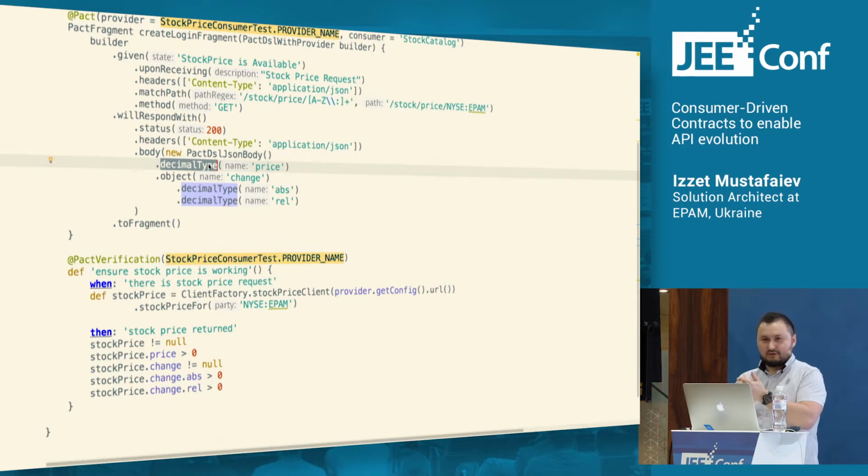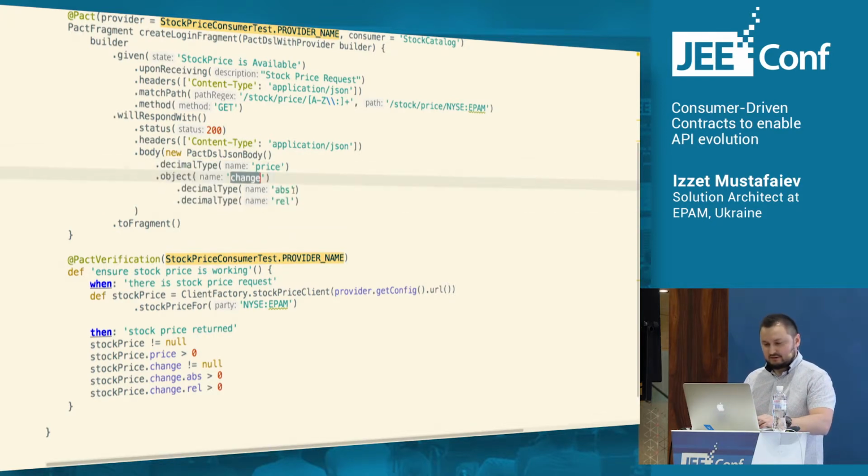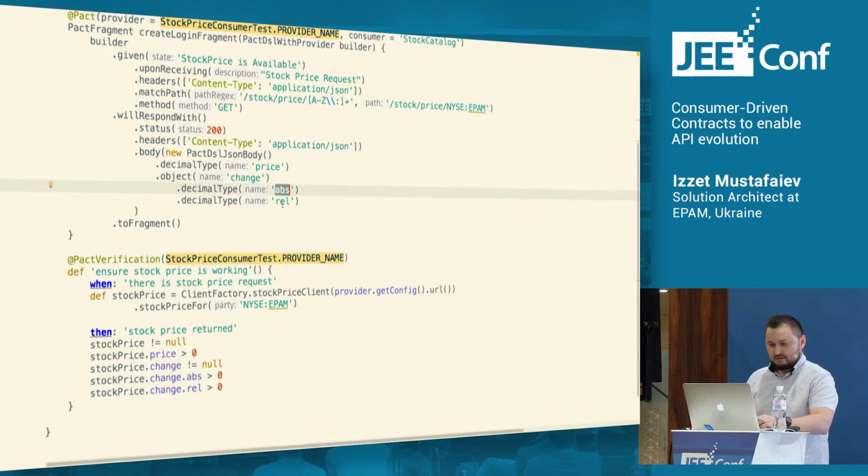But we would like to verify only the contract. So it is important to provide some regex, some types that we expect as a response from the provider. And here it is similar for the price change. So we have a change attribute, absolute change, and relative change, and we are generating a fragment. And then we are verifying that our provider actually behaves exactly as we expected.